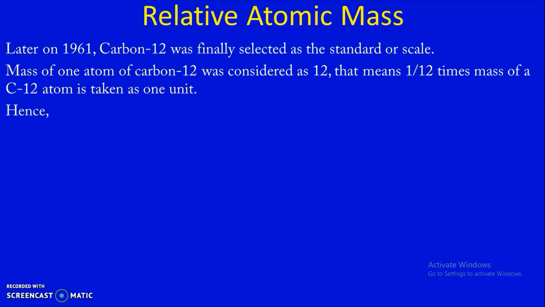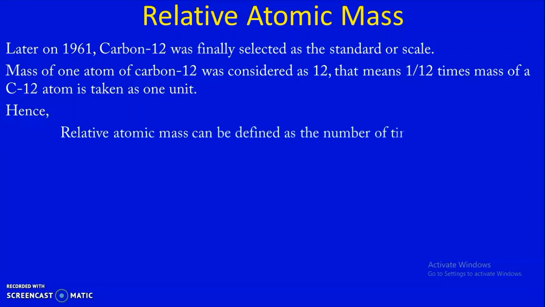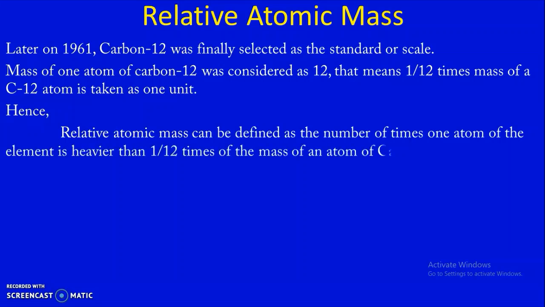And now we can find the new definition for relative atomic mass. It can be defined as the number of times one atom of the element is heavier than 1 by 12 times the mass of an atom of C12. So instead of hydrogen, here we have taken 1 by 12 times the mass of an atom of C12 as the unit, 1 unit.